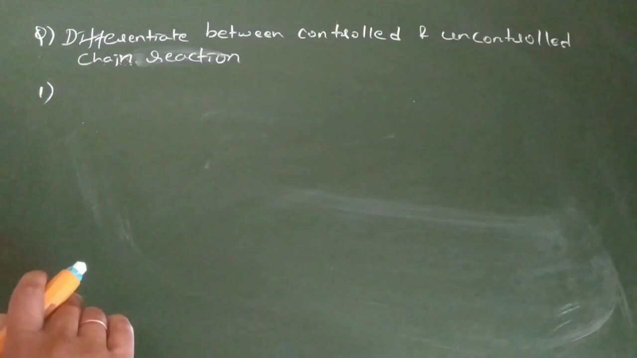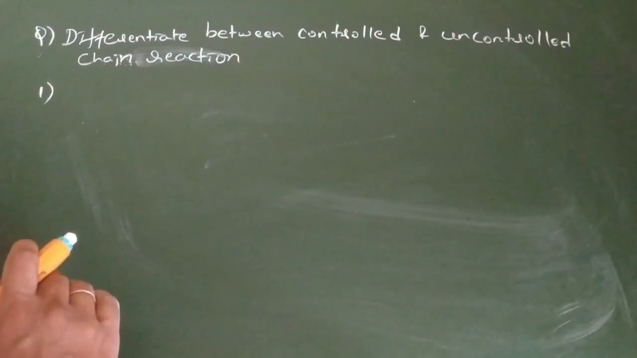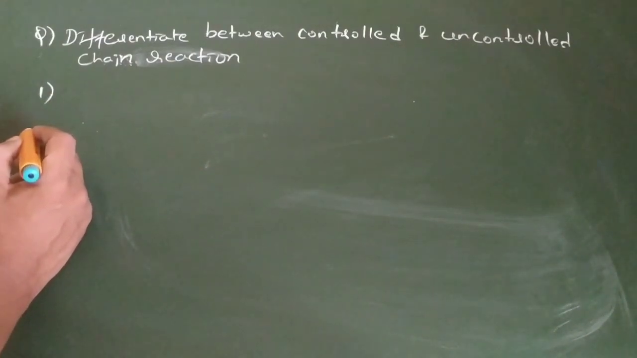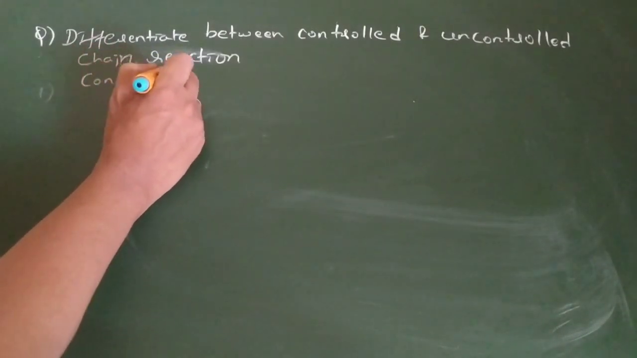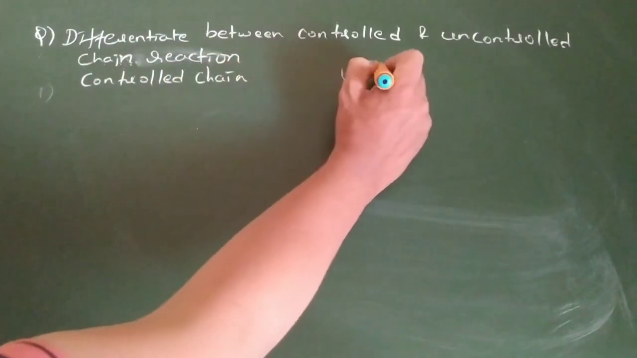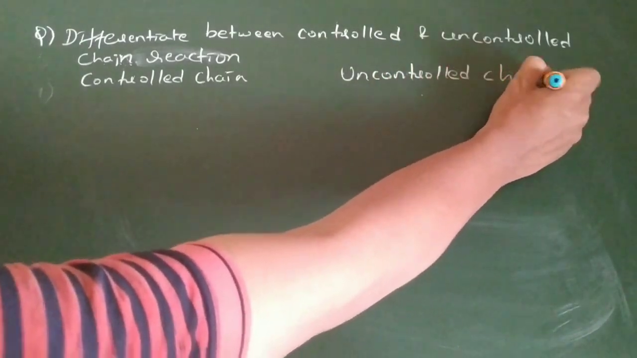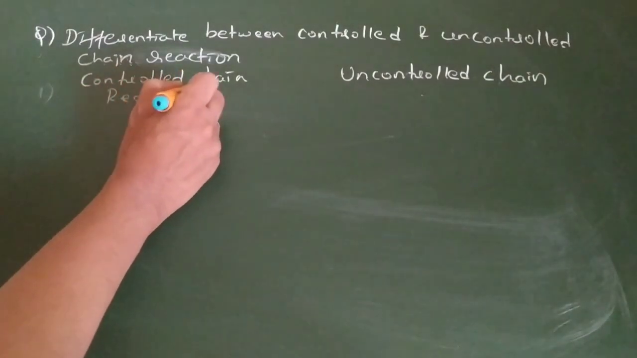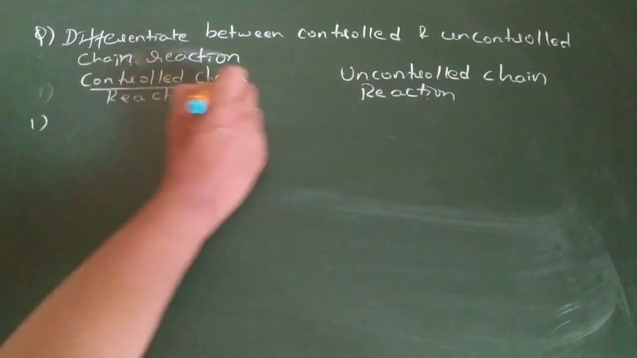Okay, so I am going to make 5 to 6 differences. In that, you have to pick 3 or 1 and remember them for the coming exams. First, I take a heading: this is a controlled chain reaction, this is an uncontrolled chain reaction. Are you getting that? I can make 5 differences out of it.